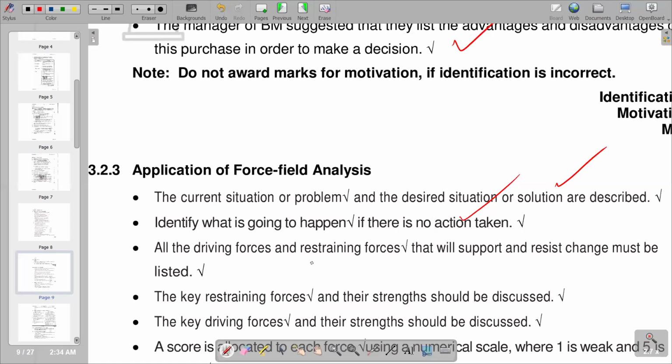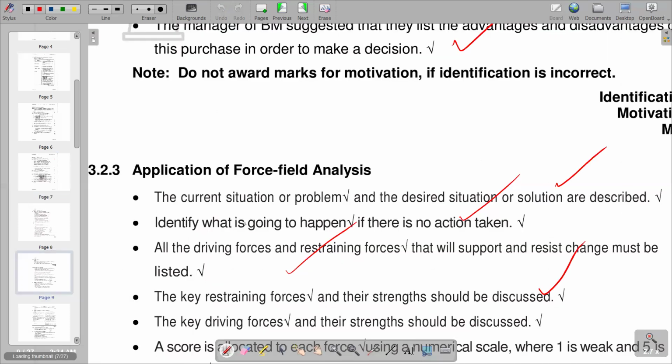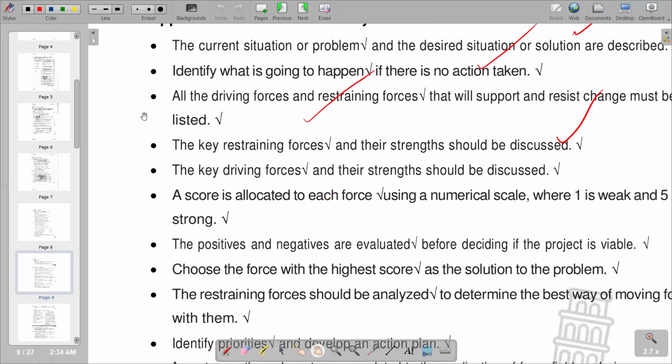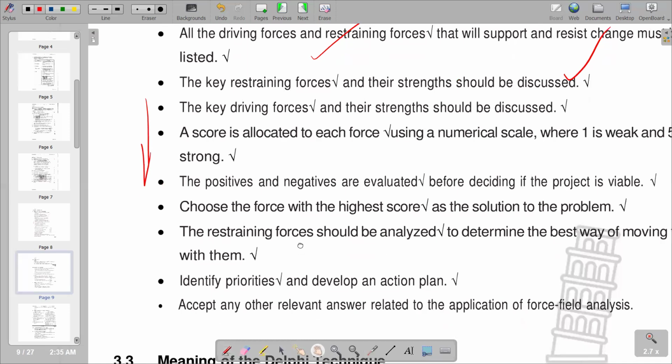Then all the driving forces and sustaining forces that will support and resist change must be listed, and the key retaining forces and their strengths should be discussed. So moving on to our question, you see that it has got 6 marks. Obviously, it requires at least 3 points. So according to our responses, you see that we've got a long list that are applicable in terms of application of post-field analysis that we can also include as we go down. So these are other points that can also be correct that we can also include.